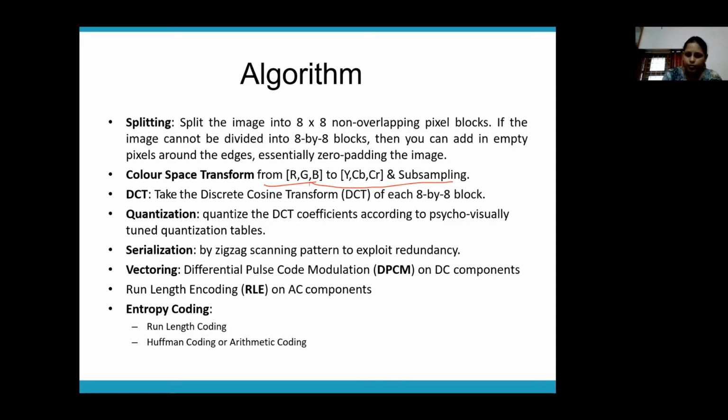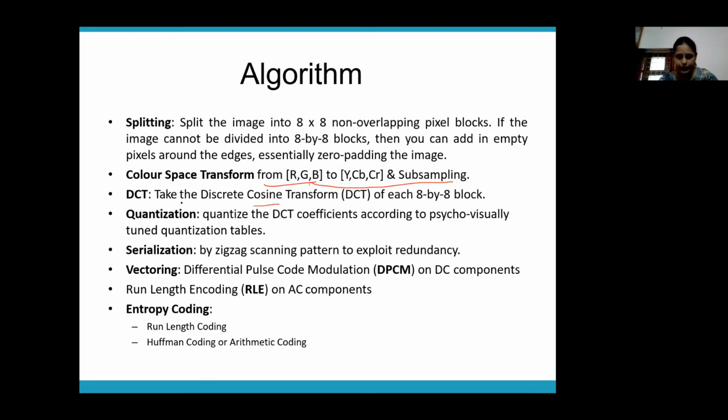Then we do DCT. Why? Because we want our image in the frequency domain, so that we can eliminate the high frequency areas. Our eyes are not sensitive to the information in the high frequency areas of the image, and to exploit that property, we want our image to be in the frequency domain.